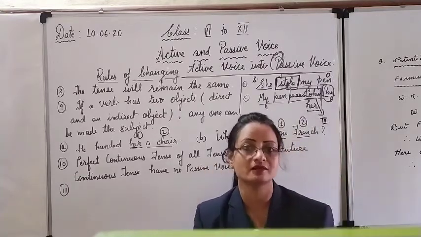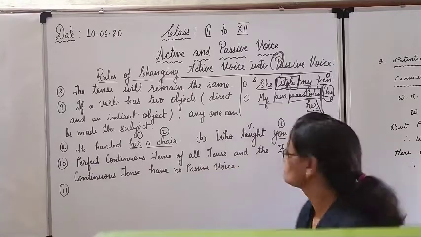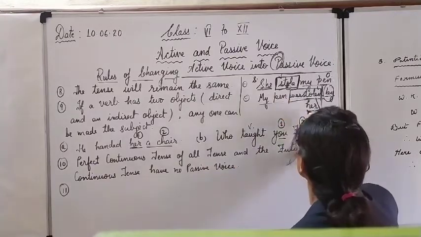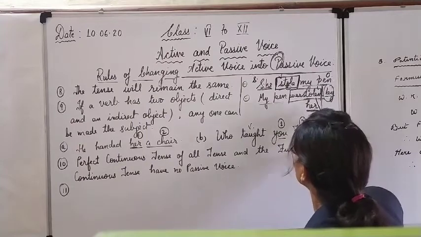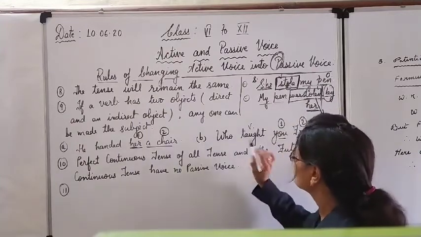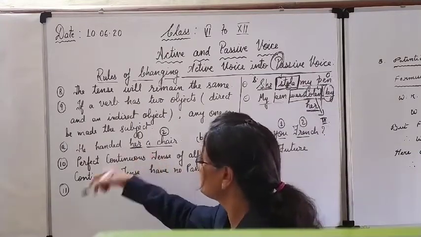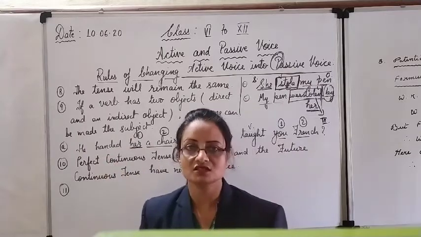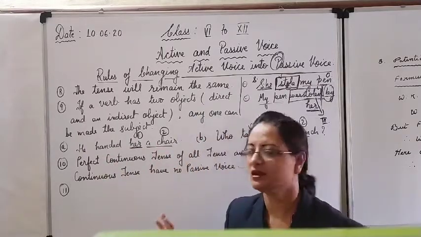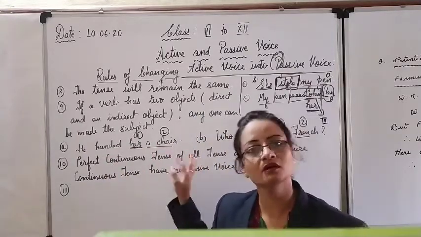A little change is there. They will not be kept as they are. Look here, she has become her, and this her will become she. Clear? This way, her will become she. So these are the changes. 7-8 points are there that I will tell you after rubbing out the board.